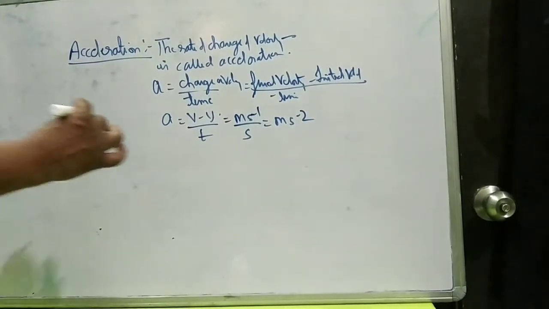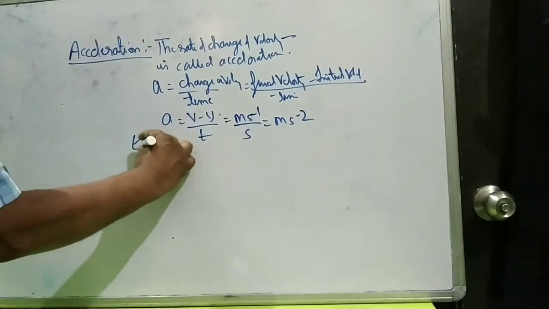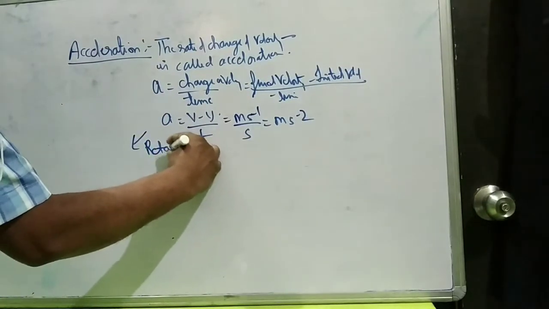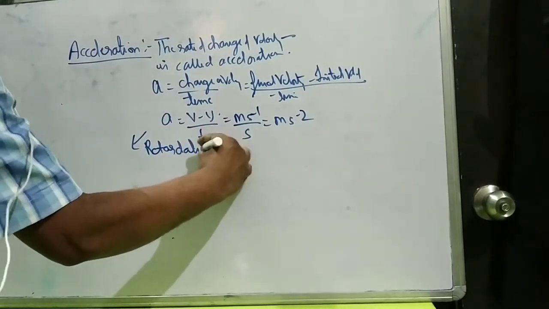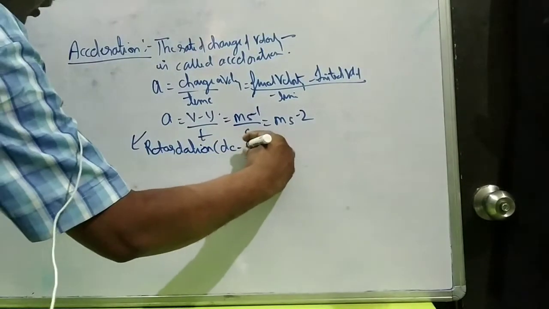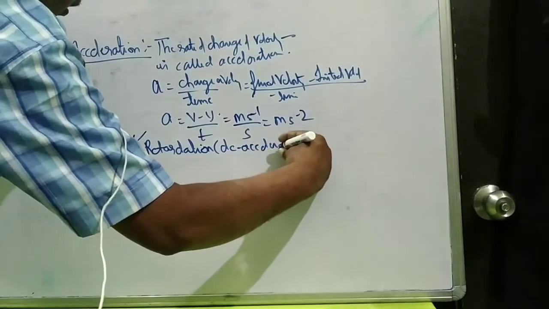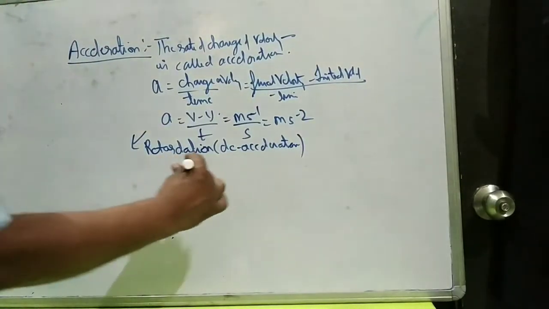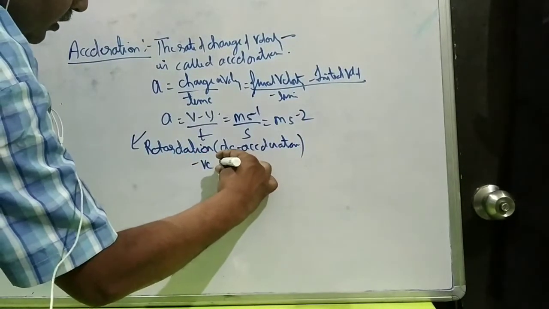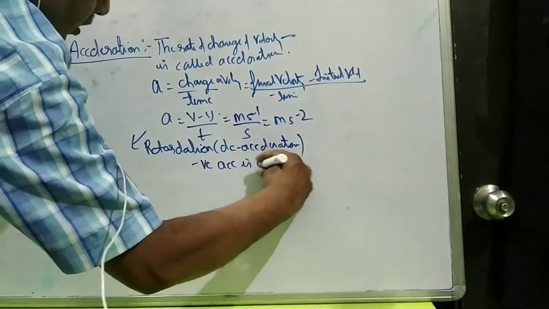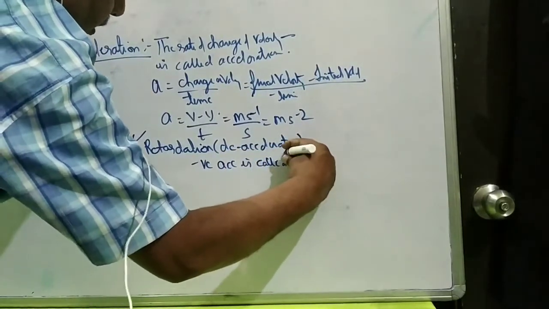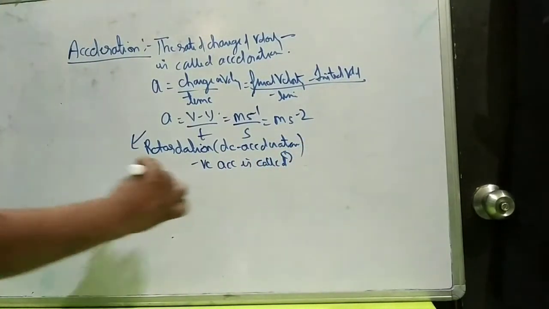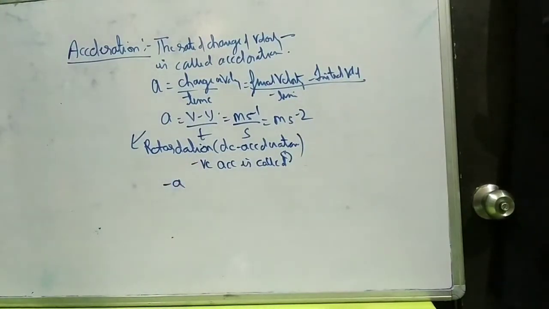Now, from the same word, one more word is derived, retardation. Retardation is also known as deceleration. Retardation or deceleration means negative acceleration. It is denoted by minus a.